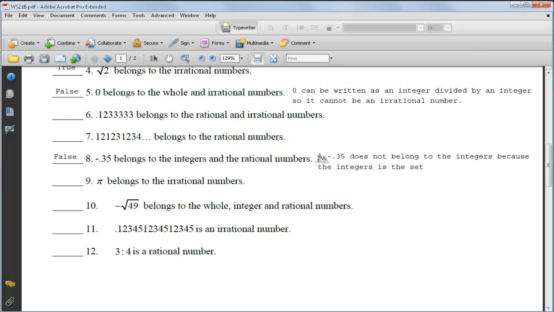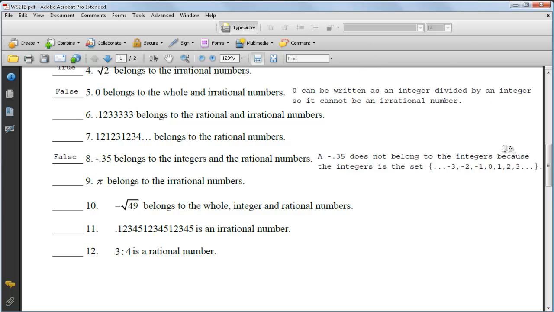Let's start with our curly braces. I need my ellipses first. Then negative 3, comma, negative 2, comma, negative 1, comma, 0, comma, 1, comma, 2, comma, 3, and then my ellipses. Okay. So a negative 3.5 does not belong to the integers because the integers is a set. And there we go. I'll let you do number 5 by yourself.